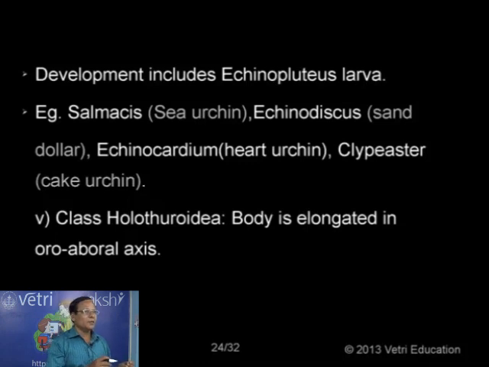The system by name, what is called the water vascular system or the ambulacral system. The ambulacral grooves are absent.